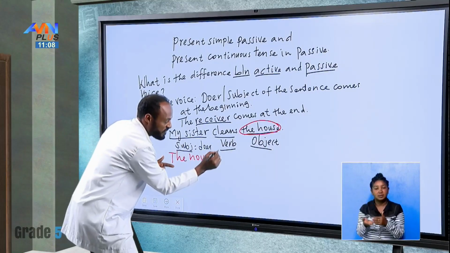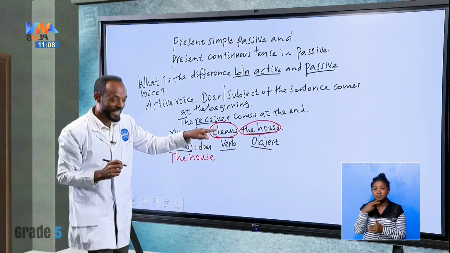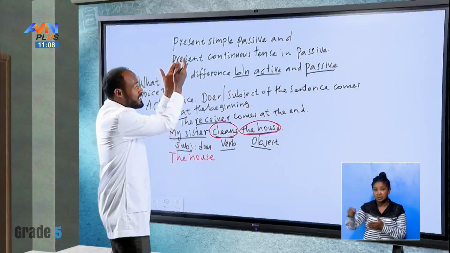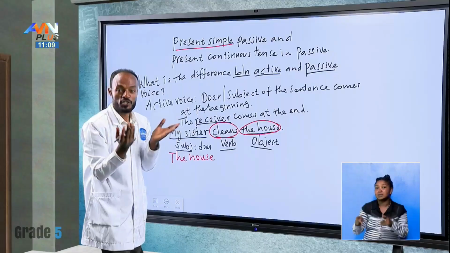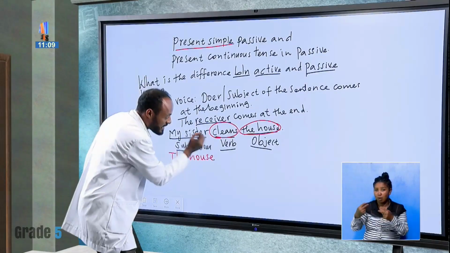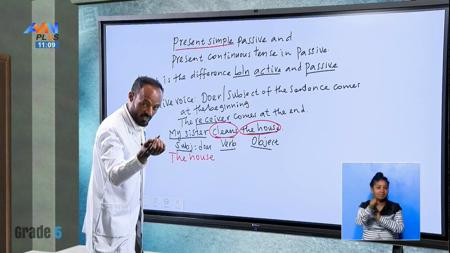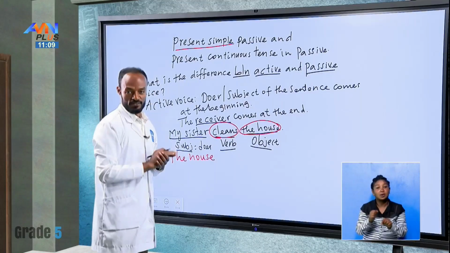Nice. Then, the verb is here. What kind of verb is given here? This one is a present simple verb, isn't it? Present simple verb. So, we have to change this one into verb three. The verb three form of clean is cleaned.